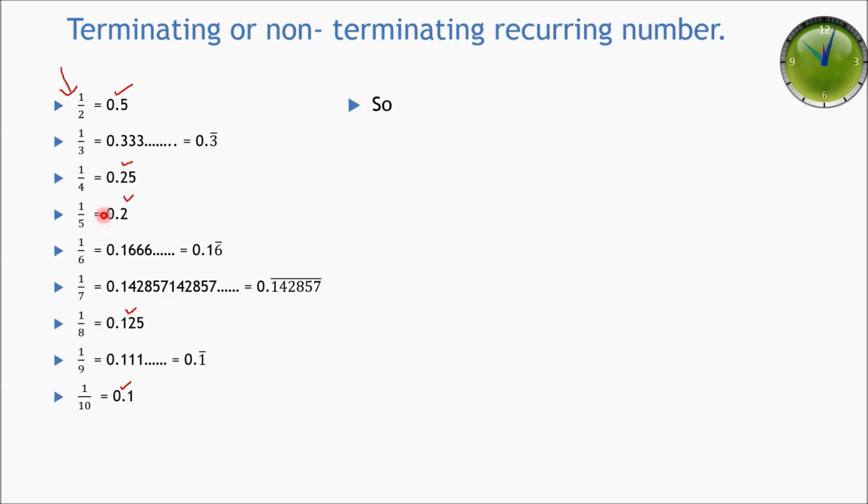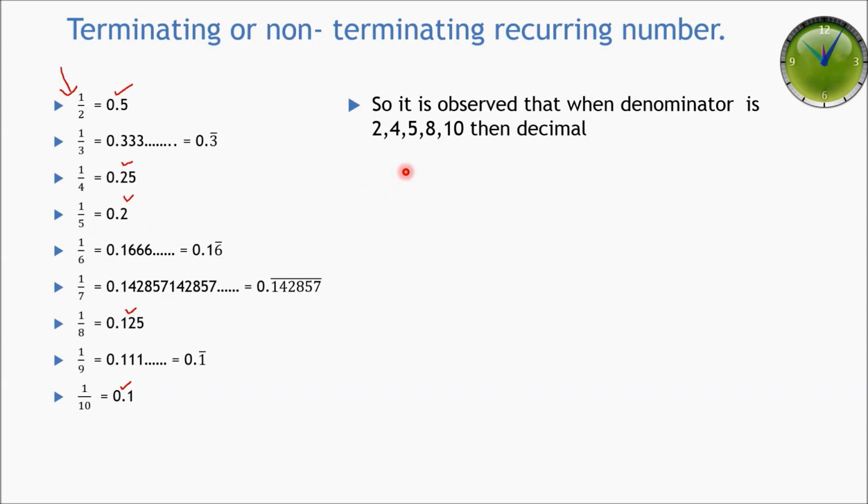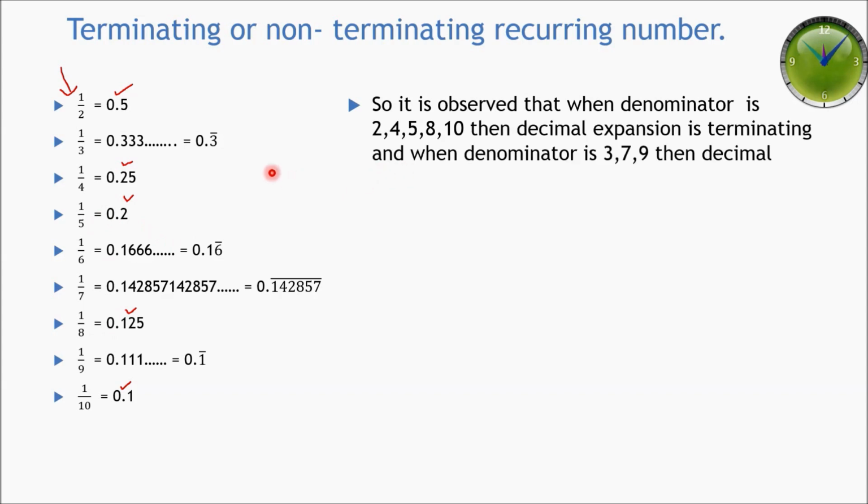It is observed that when the denominator is 2, 4, 5, 8 and 10, the decimal expansion is terminating, and when the denominator is 3, 6, 7 and 9, the decimal expansion is non-terminating recurring, as you can see from these examples.